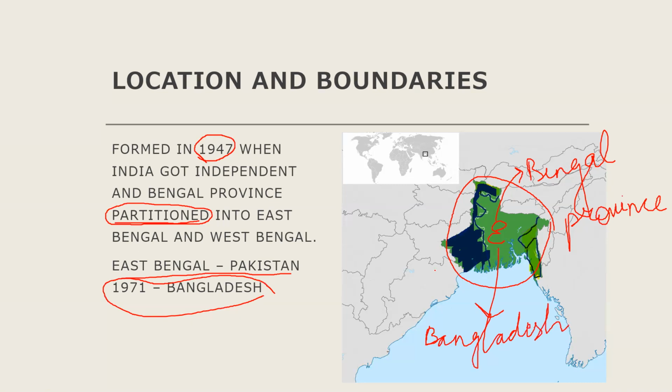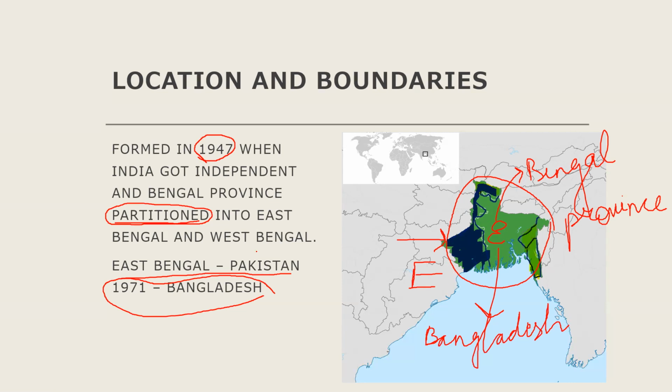Now Bangladesh is the neighboring country of India. Once upon a time it was one of the provinces of India. It was part of India, but now it got separated from India and was formed as a new country. It is located to the eastern part of India. West Bengal is located in the eastern part, but it is called West Bengal. Why is it called West Bengal? Because East Bengal went to Bangladesh and the western part went to India. Subsequently, it was called West Bengal.